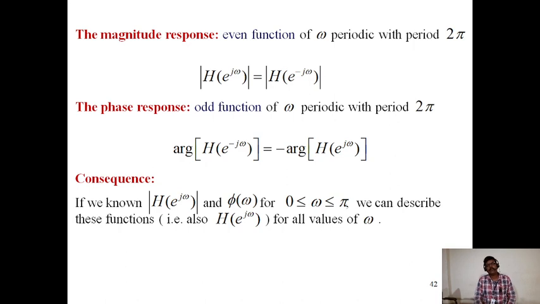The magnitude response is an even function of omega, periodic with period 2 pi. And the phase response is an odd function of omega, periodic with period 2 pi: the argument of H of e power minus j omega is minus the argument of H of e power j omega. Consequently, if we know the magnitude of H of e power j omega and phi of omega for 0 less than or equal to omega less than or equal to pi, we can describe these functions for all values of omega.